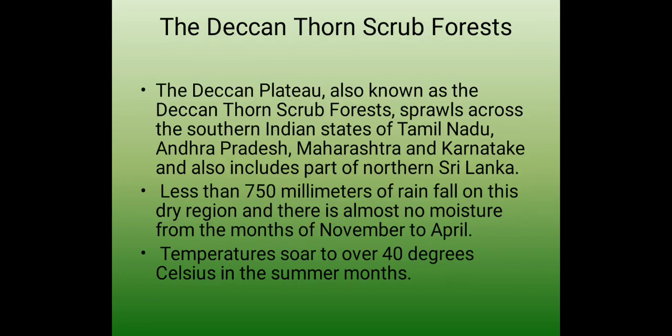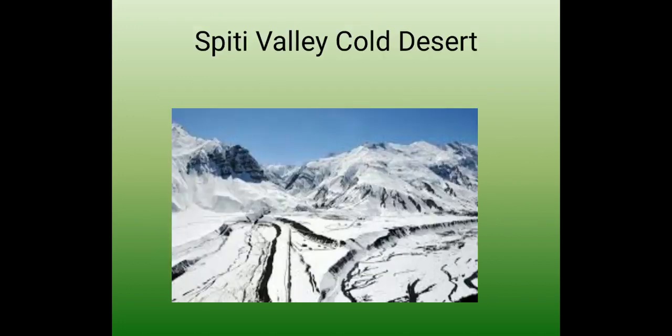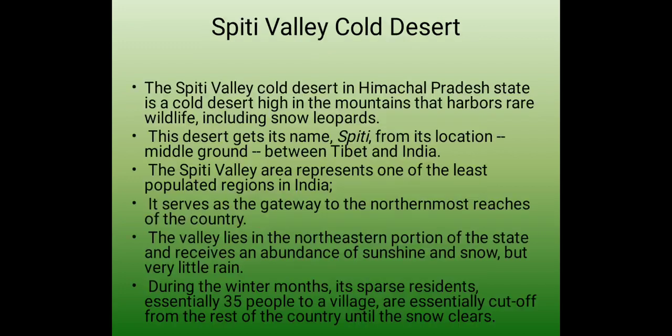The Deccan Plateau, also known as Deccan thorn scrub forest, sprouts across the southern Indian states of Tamil Nadu, Andhra Pradesh, Maharashtra, Karnataka, and also includes part of northern Sri Lanka. Spiti Valley is a cold desert. This is also in India.